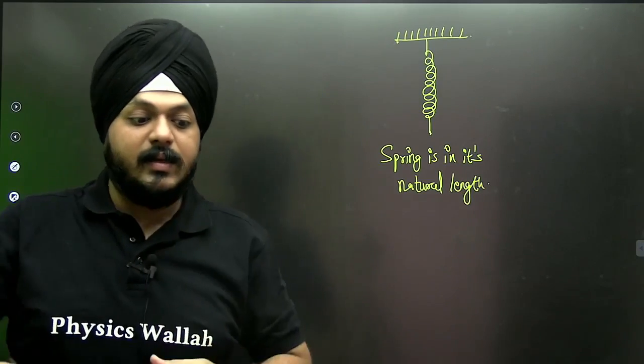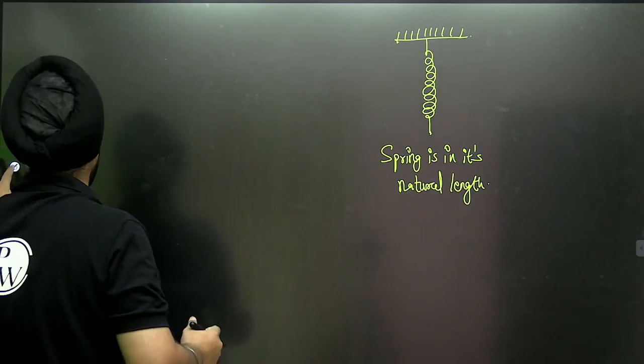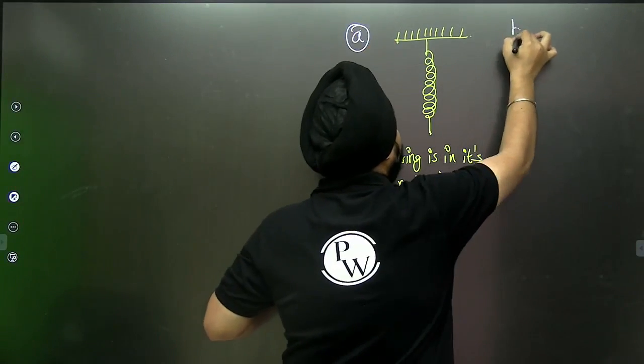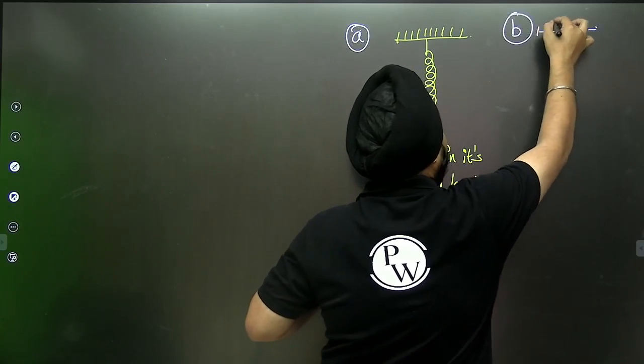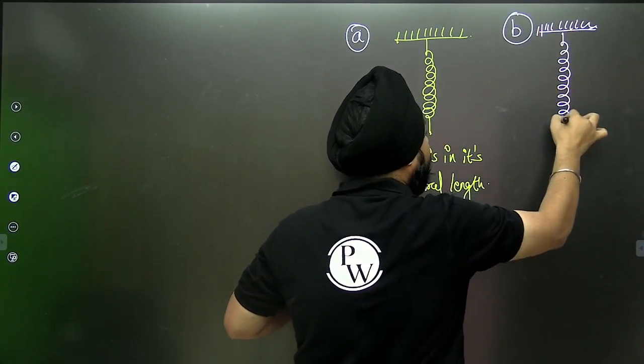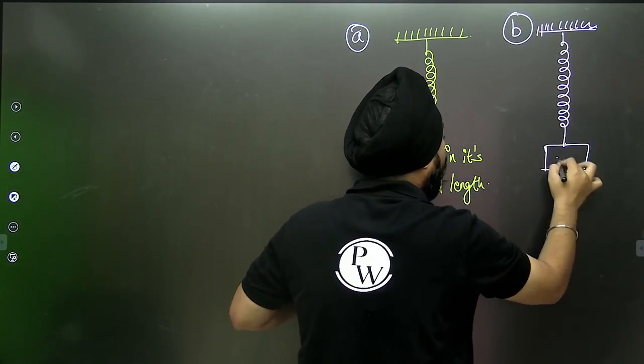Now suppose a mass is hung, this is A. We are placing a mass on this spring.